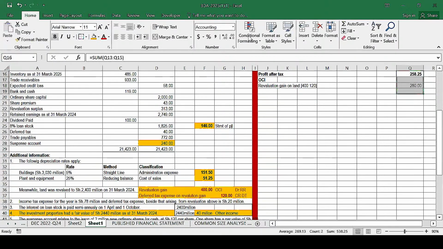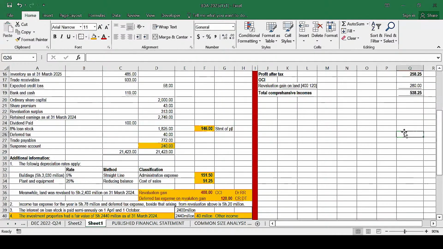We need just to add those two values there. And we get the total comprehensive incomes. Total comprehensive income. So basically, we are done with what is required here in part A of that question. We are basically done with what was required here.